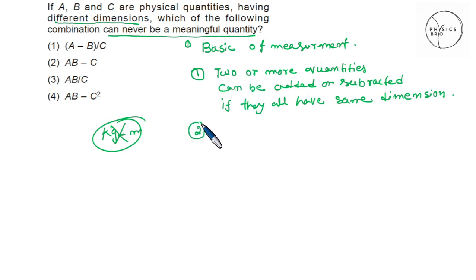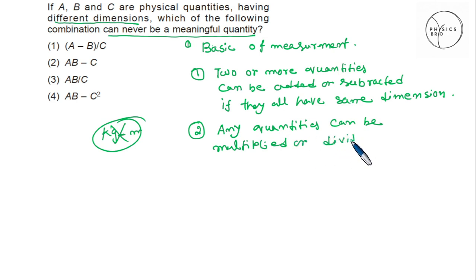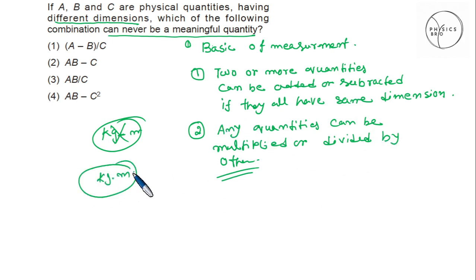The second thought is that any quantities can be multiplied or divided by other quantities, and it is okay. You can multiply kilogram into meter, it is right, but kilogram minus meter, it is not right.